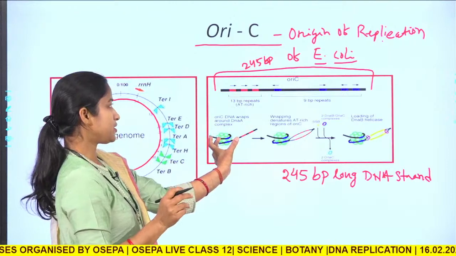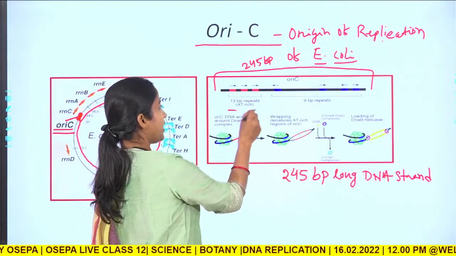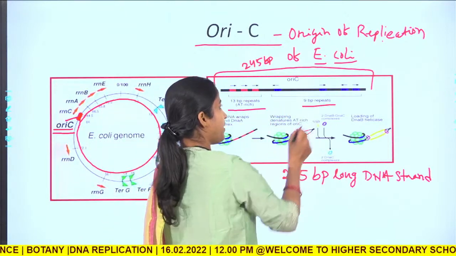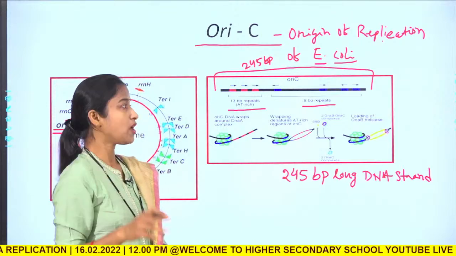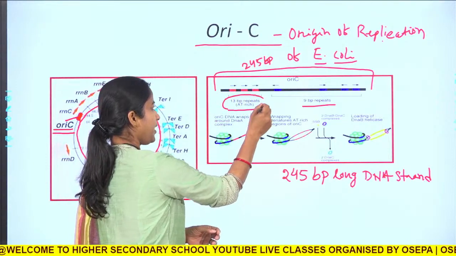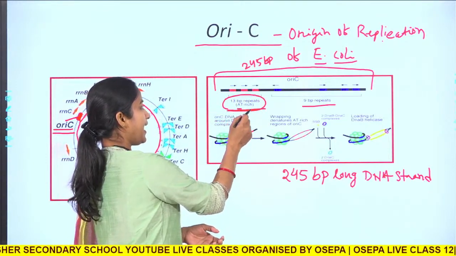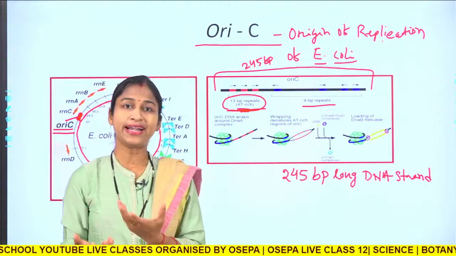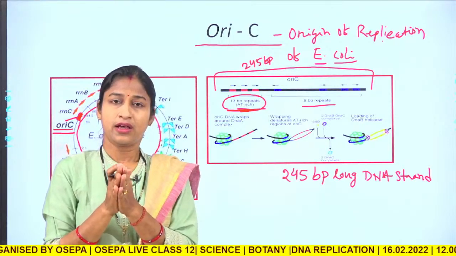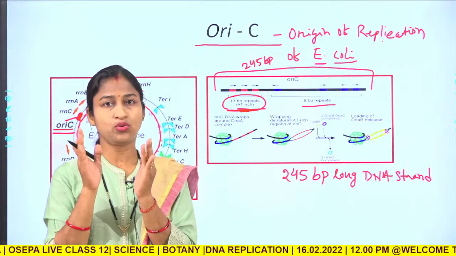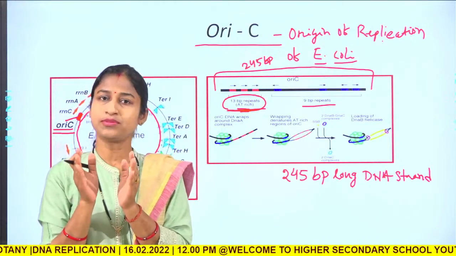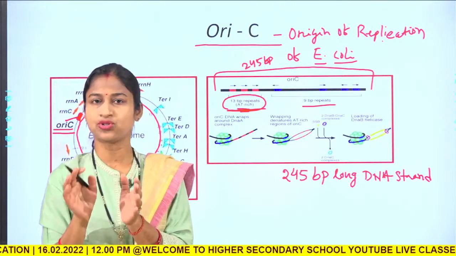Okay. Now, what features does it have? It has three 13 base pair repeats which are AT rich in nature, and four 9 base pair repeats which may be GC rich or whatever, but the important point is these 13 base pair repeats which are AT rich in nature. Now, what does it mean by AT rich? Now you know that the two strands of DNA are complementary to each other. The complementary bases form the hydrogen bonding which makes the helical structure of DNA.